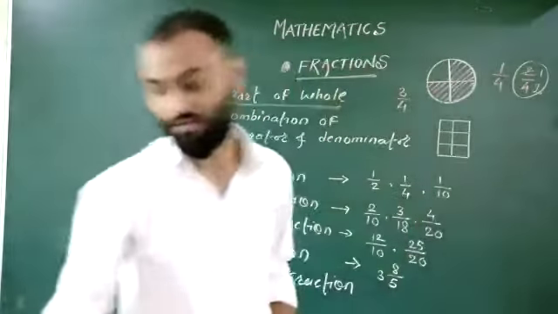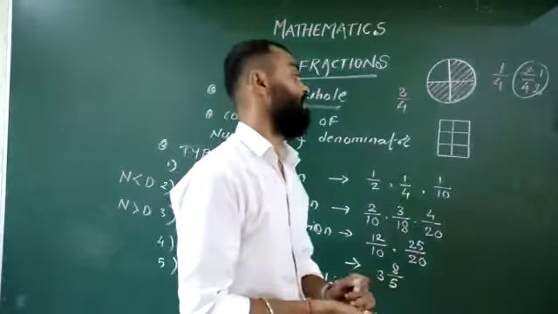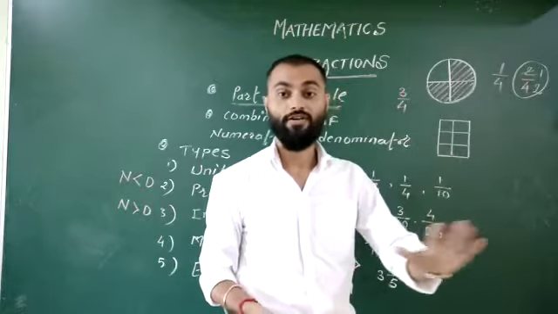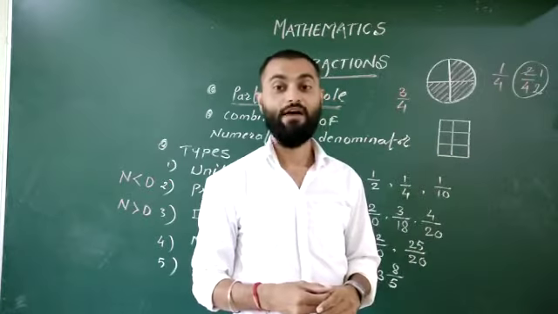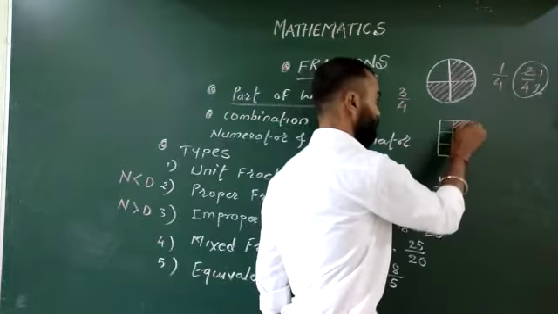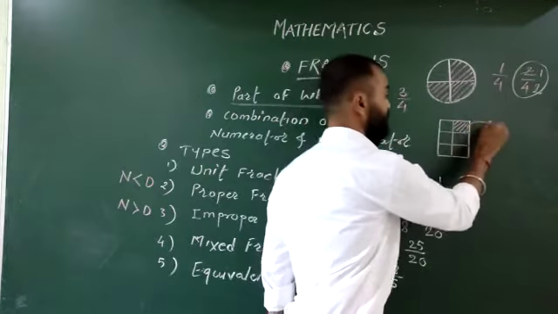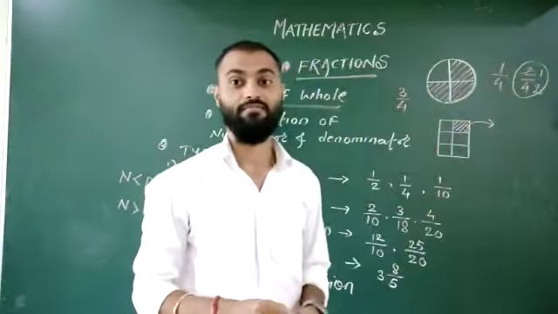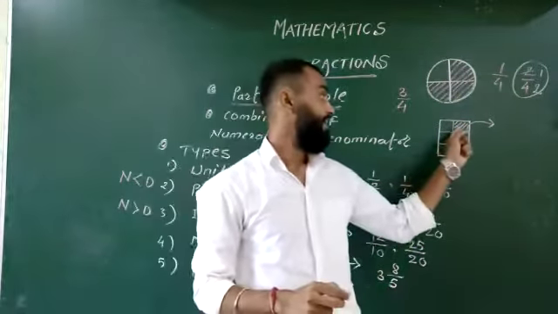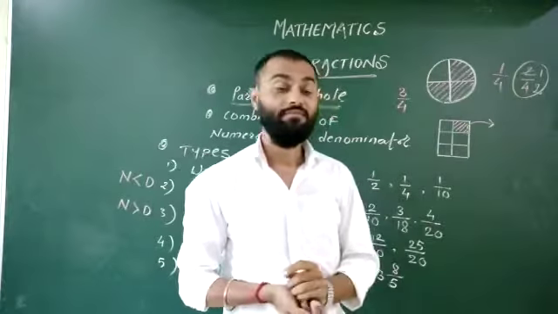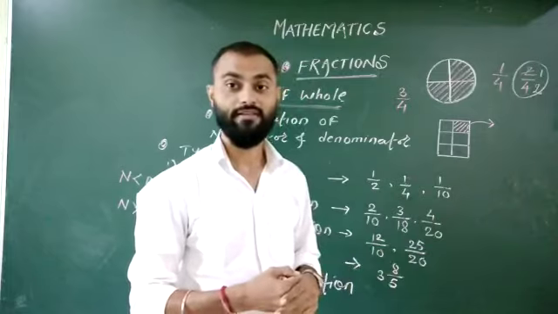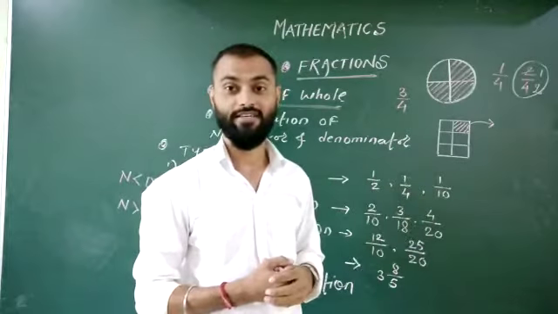So same example, you can take same example here. This is my chocolate, okay? So if I want to share my chocolate with my friend, I would like to give him 1 slice. I gave him 1 slice. So now I can't say I gave him half chocolate, full chocolate, any part of chocolate, right?